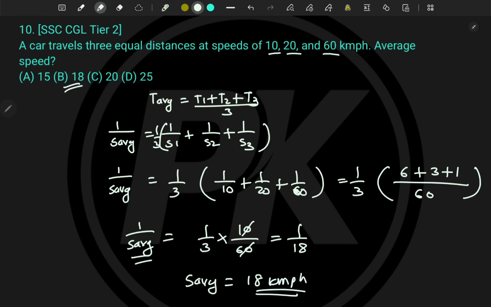Which is the option? Option number B. So we have seen this in problem number 9. It is exactly replicating those things. We have utilized the formula from there itself and found this value. If you are again getting confused here, you can refer to the last problem. Next, let's see the next type of problem.